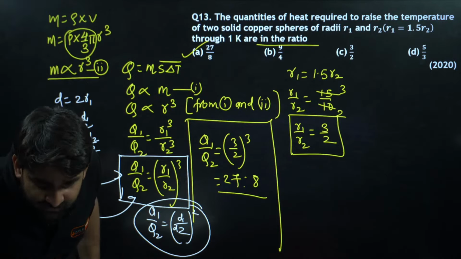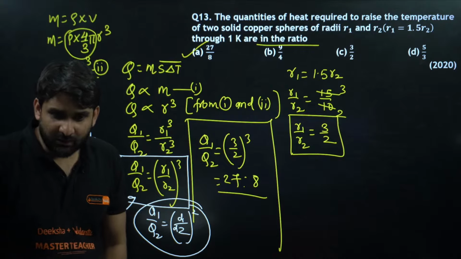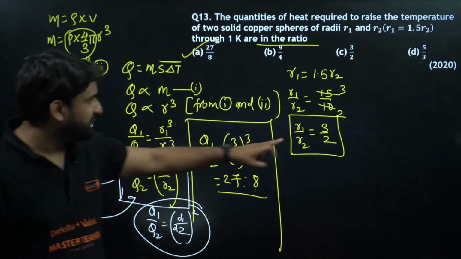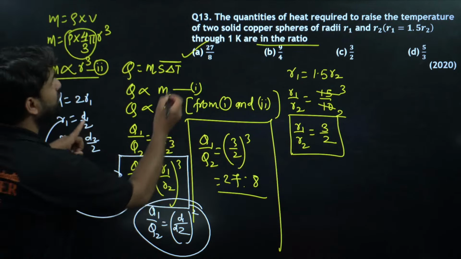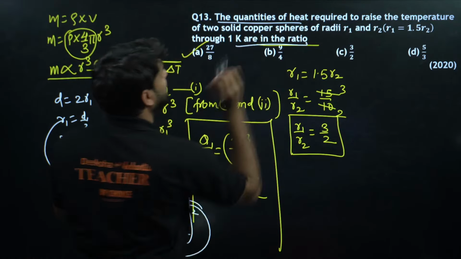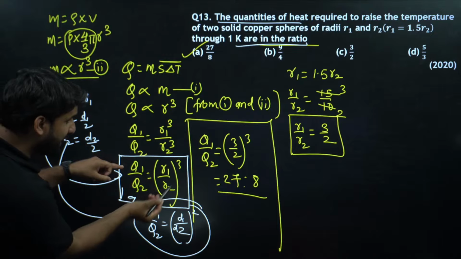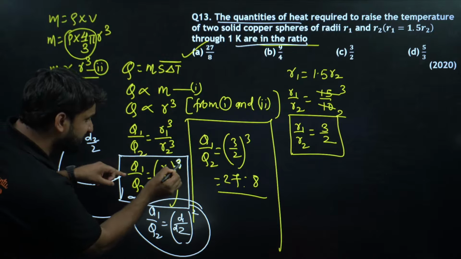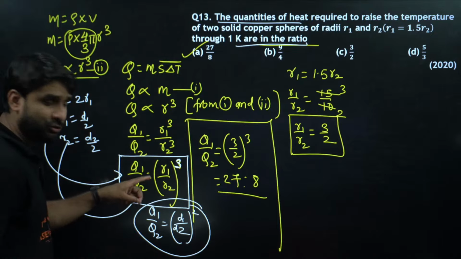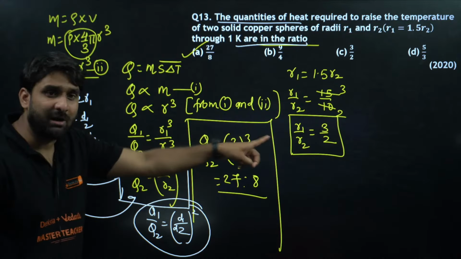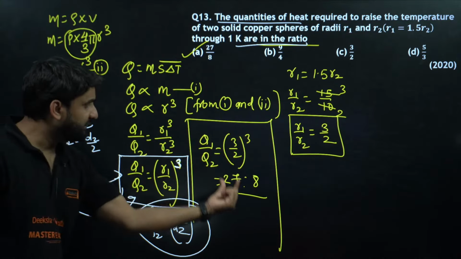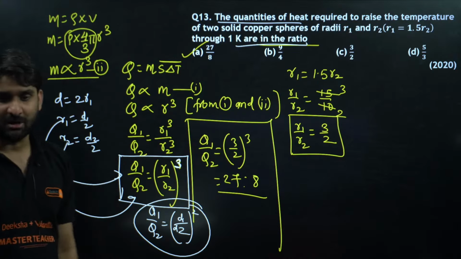Sir, R1 by R2 is 3 by 2, no? So you got that only. Yes, R1 by R2 is 3 by 2. But we want to find the ratio of heat required. So the ratio of heat required is equal to R1 by R2 whole cube. Ambreya, this is whole cube. So by putting R1 by R2, which is 3 by 2, 3 by 2 whole cube will be 27 ratio 8. Come on, champion.